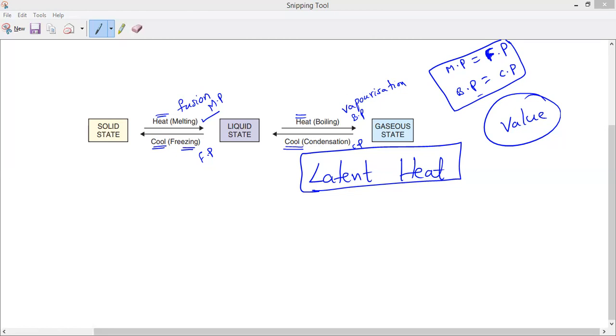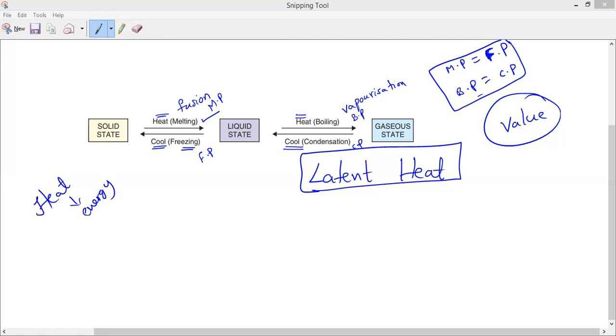Now, first of all, what is our next concept we are going to study? Latent heat. What do you mean by latent heat? Observe, heat is a form of energy or not? Yes, sir. So whatever heat we are giving is a form of energy. Whatever heat energy has to be supplied to change the state of a substance is called its latent heat.